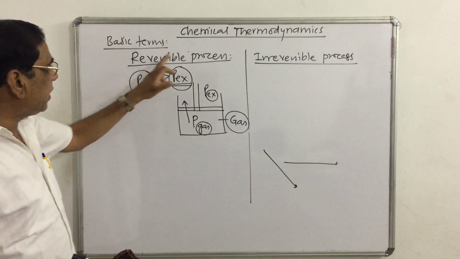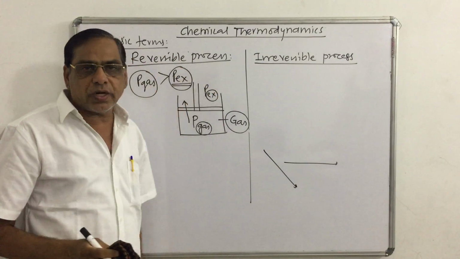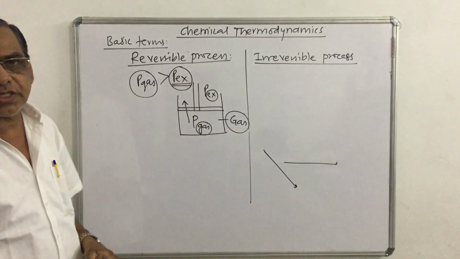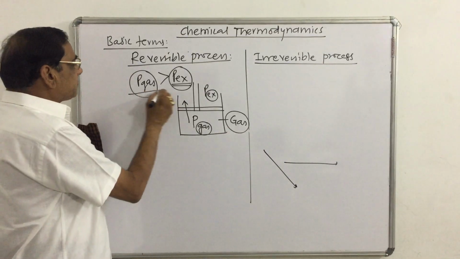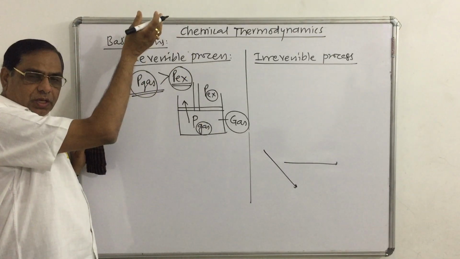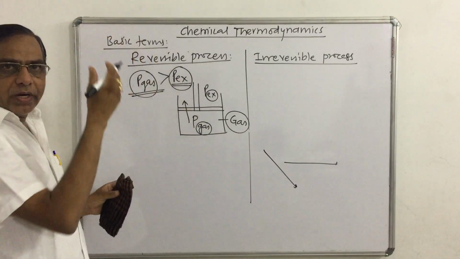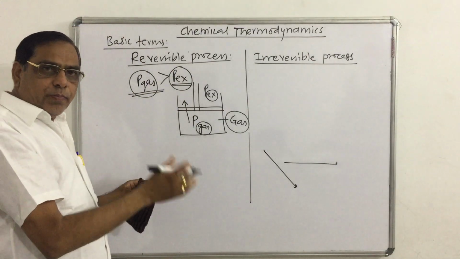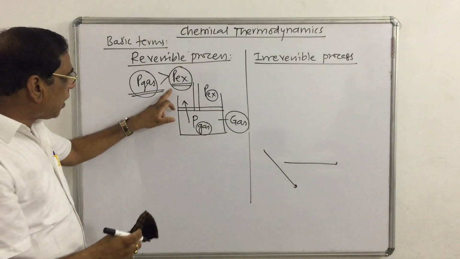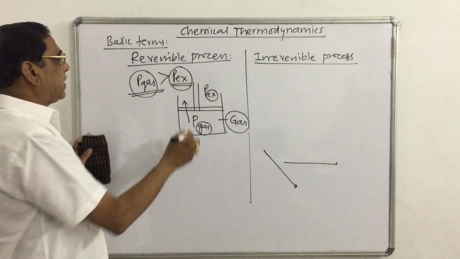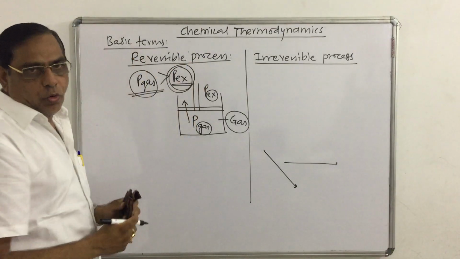So what happens in a reversible process? Two forces act: one is the driving force, by which the system goes in the forward direction, and that is opposed by another force, called the opposing force.